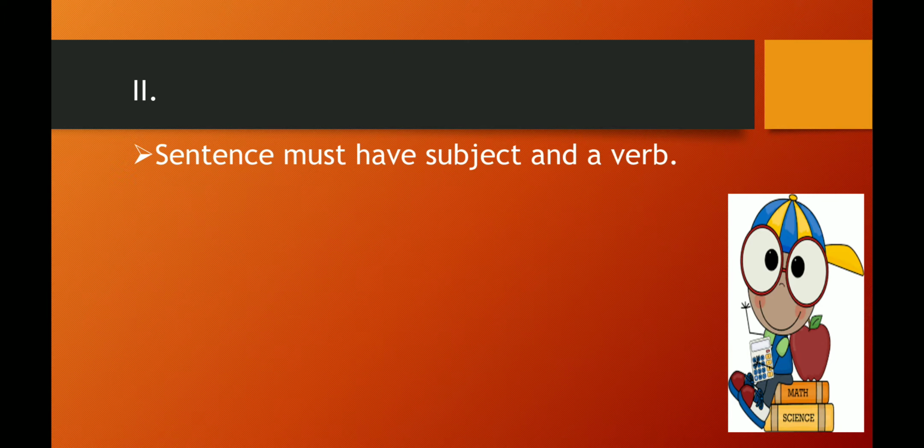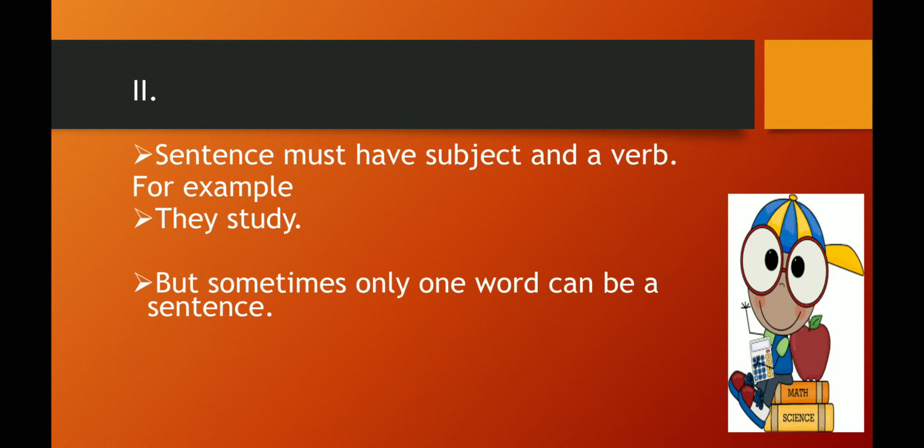The second main characteristic of a sentence is that it must have a subject and a verb. For example, they study. Here, they is the subject and study is the verb. But sometimes only one word can be a sentence. For example, sit. Here, sit is a verb. Then tell me, where is the subject? In this sentence, the subject you is hidden. We will imply you as the subject in this sentence.